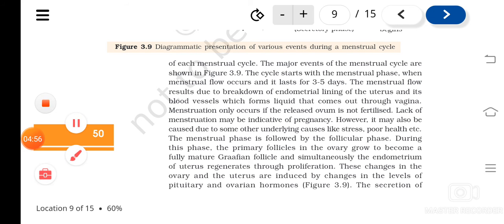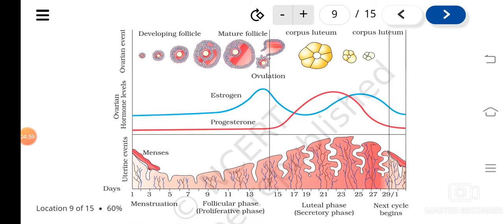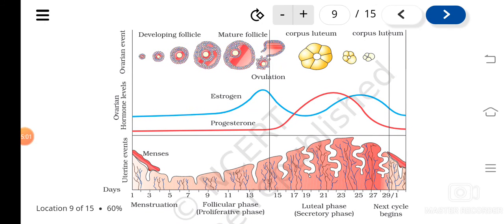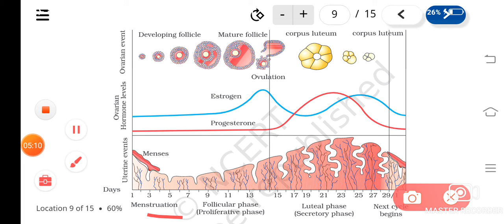Okay, so you can see in the diagram also, here this period, that is the menstrual period, is divided into different stages. I have said, that is menstruation, follicular, and luteal. Okay, so menstruation lasts 3 to 4, or 3 to 5 days. Understood? So during that, the endometrium layer falls off. Okay, and then that leads to menstruation, and you can see it in the uterus.